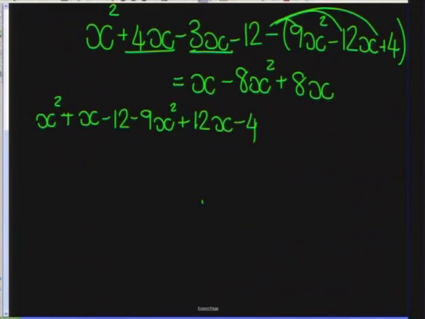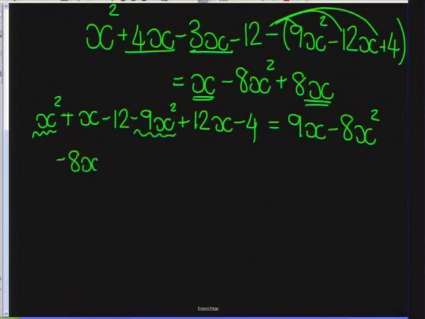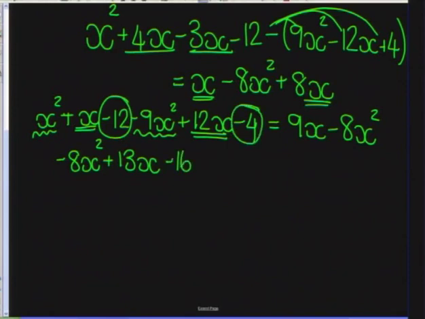Right. On the right-hand side, let's just quickly put them together. I've got like terms over here. So I've got 1x plus 8x, which is going to get us to 9x minus 8x squared. Okay, guys, so looking a bit better, but we do still just need to tidy up a little bit more. So let's see what we've got here. I've got an x squared minus a 9x squared. That's going to give me a negative 8x squared. I've got an x plus 12x, which is going to give me 13x. And I've got a negative 12 minus a 4, so that is giving me negative 16.